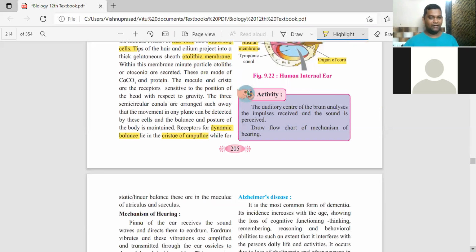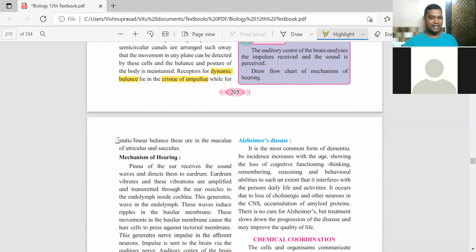Static or linear balance is when you are not moving, when you are fixed at one place, either standing or sitting. उस वक्त अगर imbalance हो गया equilibrium में, then the receptors are present in the maculae of the utriculus and sacculus. Is that clear?